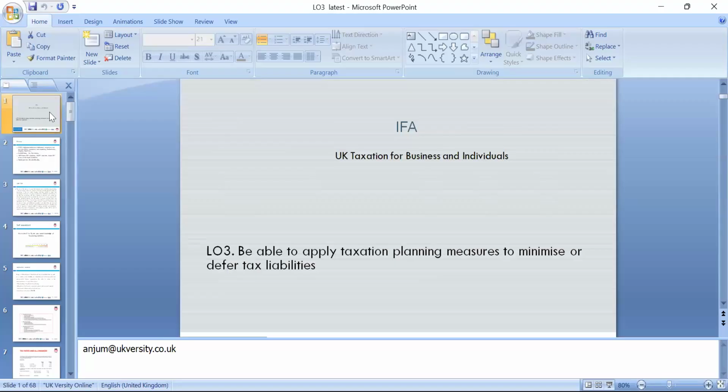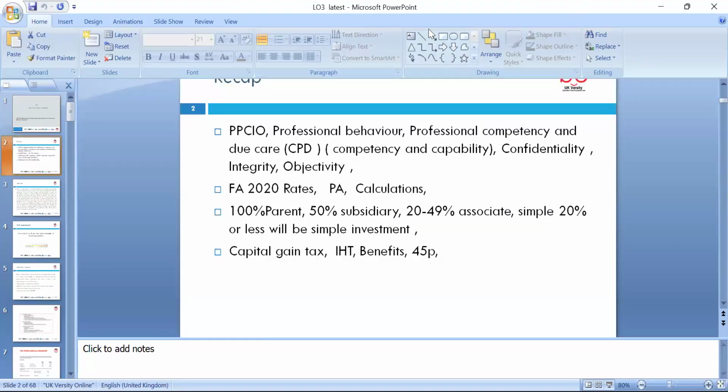So this week, we're looking to be able to apply taxation planning measures to minimize the tax liability. That's the key in this learning outcome.